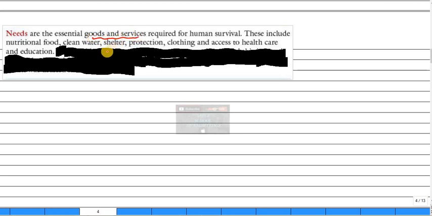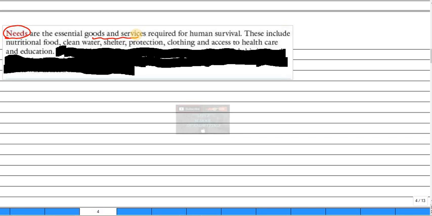These include nutritious foods, clean water, shelter, protection, clothing, access to healthcare and education. These types we call needs. Okay, these are the necessary things for your survival, so we call these needs. Goods and services which are necessary for human survival, we call them needs.